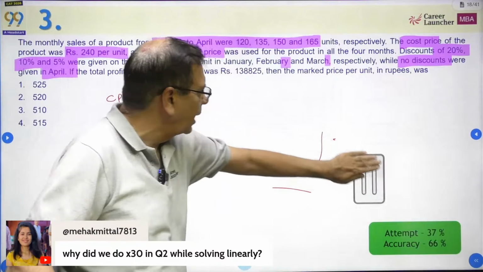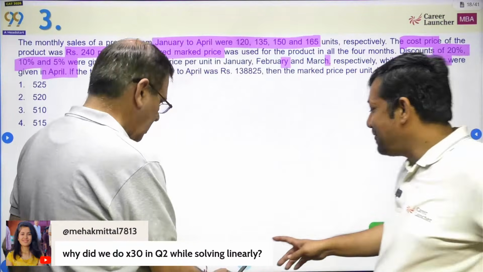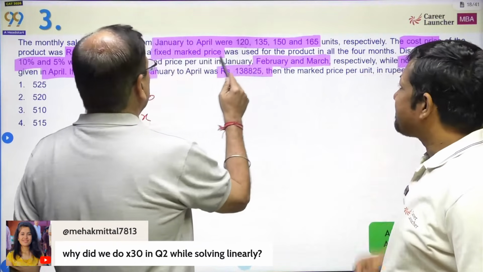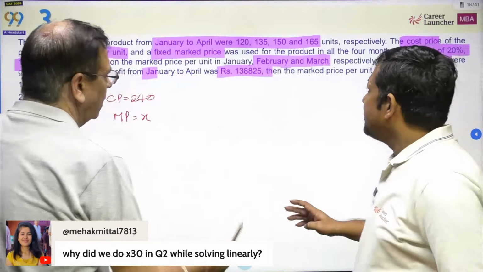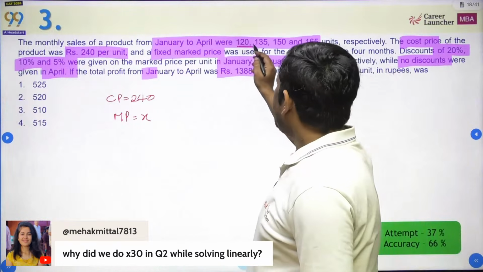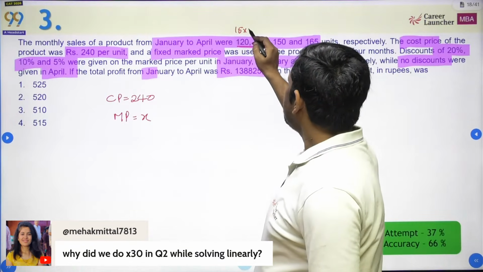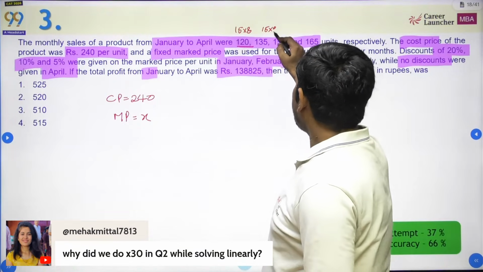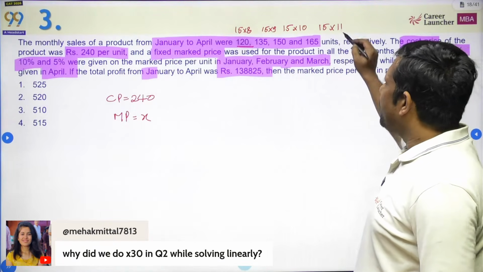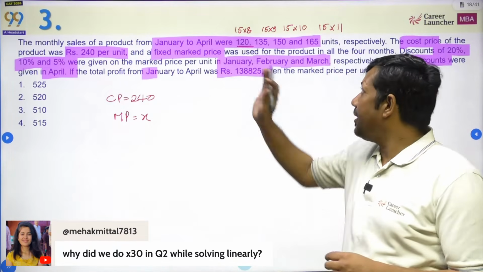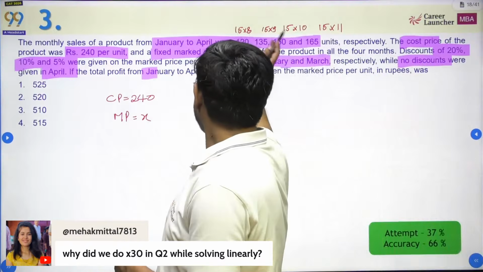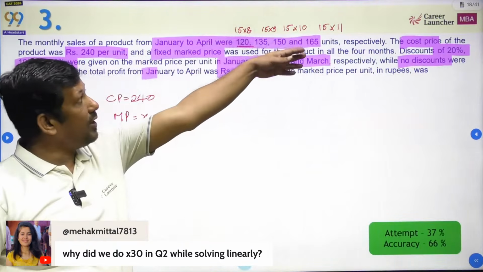And okay Shashank, you tell us, what did you do? So basically I will say 37% people wasted a lot of time over it. Okay, one minute, I'll just make sure that the portions are highlighted. So basically, what if I am going to solve this one? The quantity is 15 into 8, the quantity is 15 into 9, the quantity is going to be 15 into 10, and the quantity is going to be 15 into 11. When you look at this, you are going to see an AP, and the AP is at a difference of 15. Every number is a multiple of 15. So what I'm going to see, 15 into 8, 15 into 9, 15 into 10, and 15 into 11.